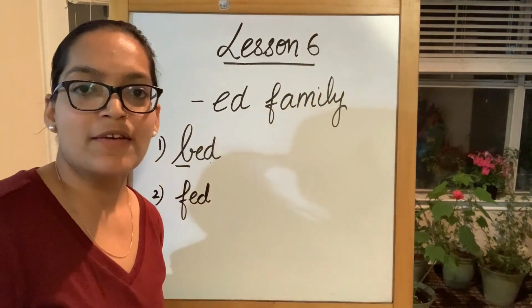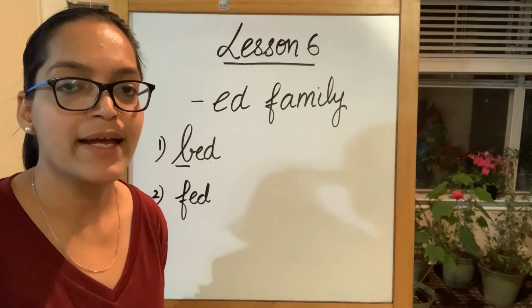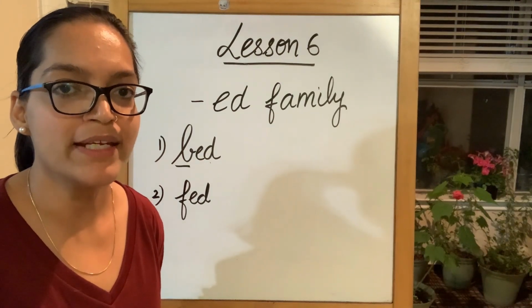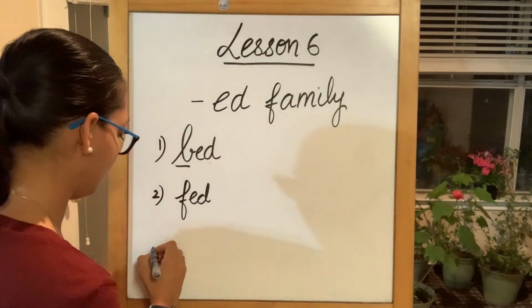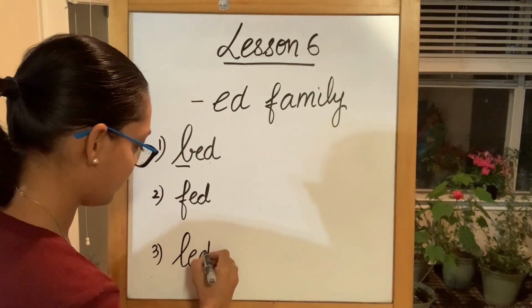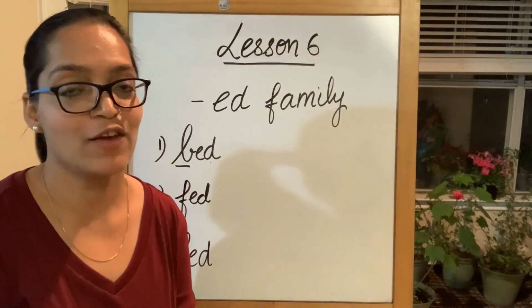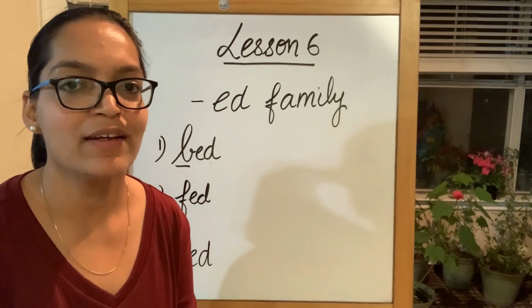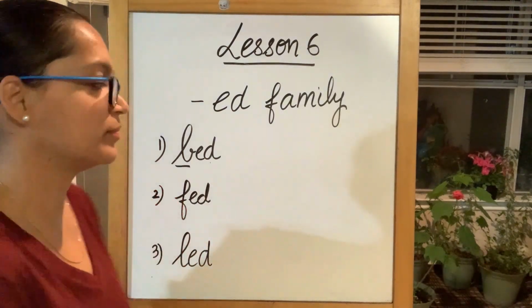The next word is fed. Alphabet F, produced by E and D. Fed. Led. L, alphabet L, E, produced by alphabet E and D. Led.